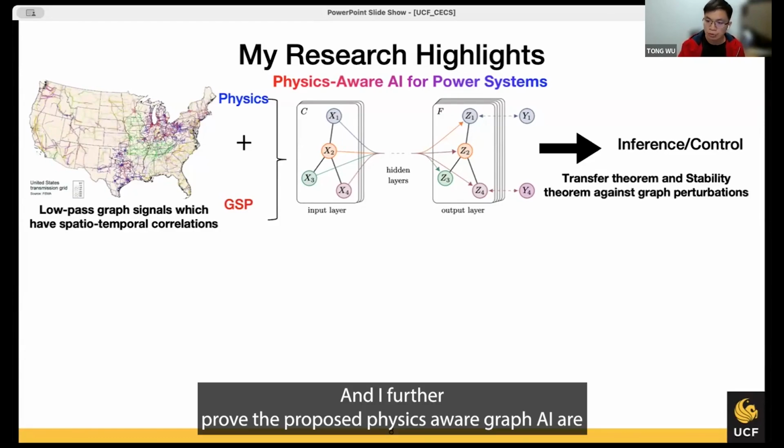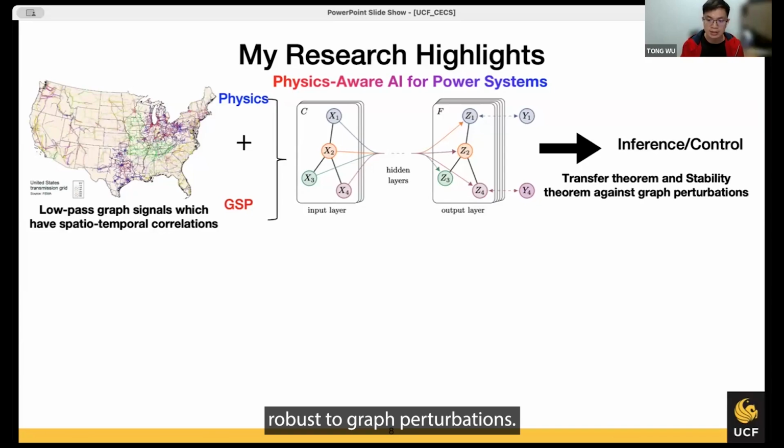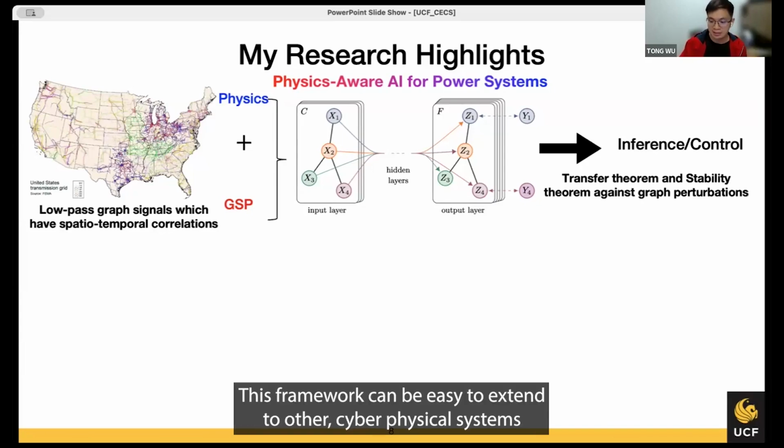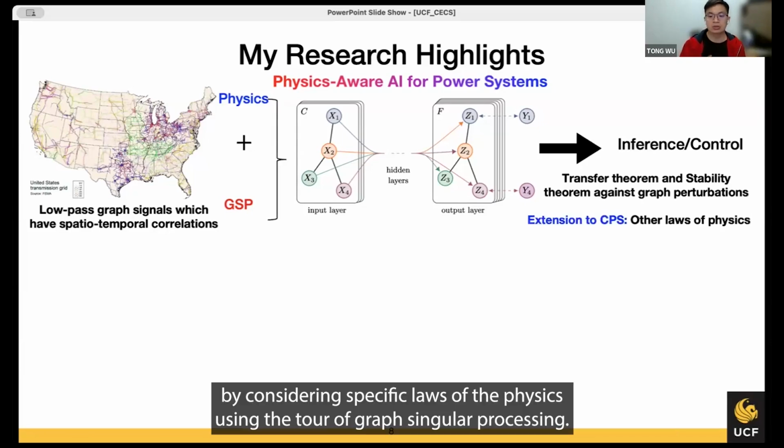I further prove the proposed methods are robust to graph perturbations, and this framework can be easily extended to other cyber-physical systems by considering specific laws of physics using the tools of graph signal processing.